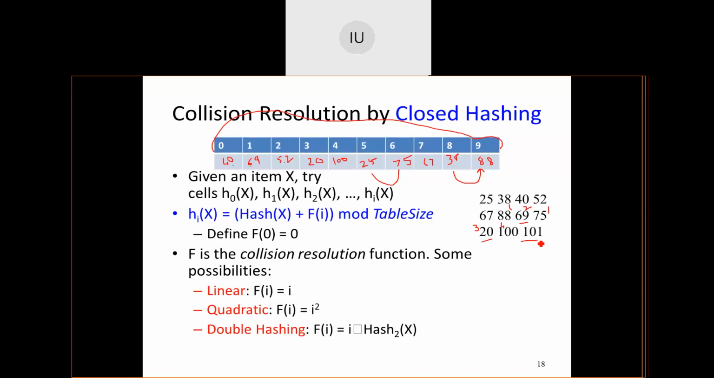So 101 will never get its position. Reason? The table itself is this much. You're trying to eat beyond your limitation. Definitely it will come out. You will vomit out the extra thing. So this is how linear probing is applied in order to solve the collisions so that every element gets its position despite those many collisions.